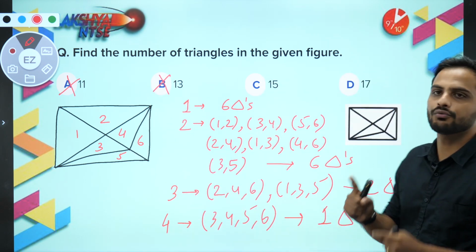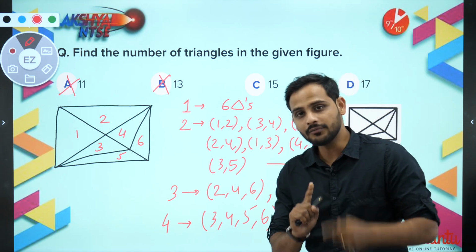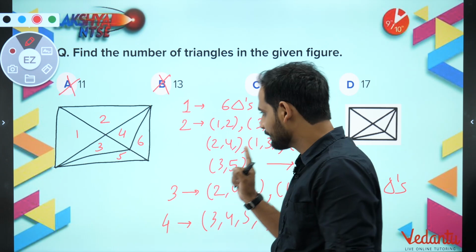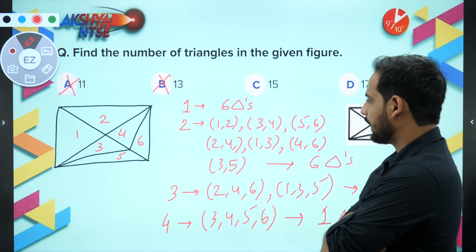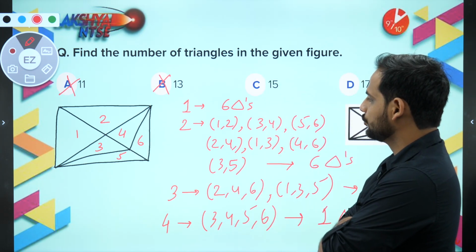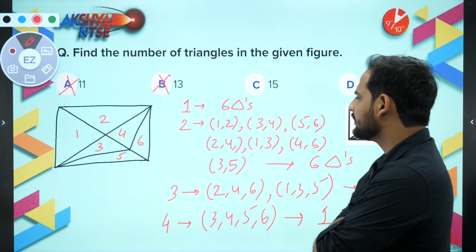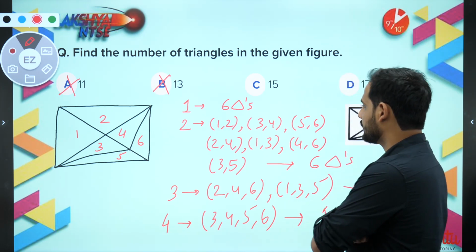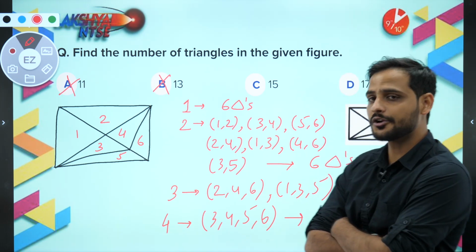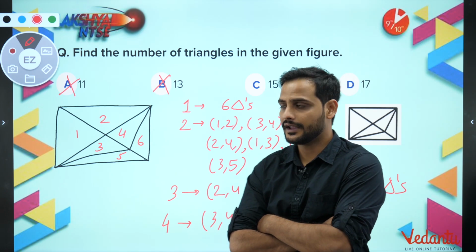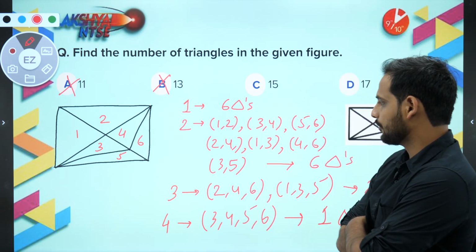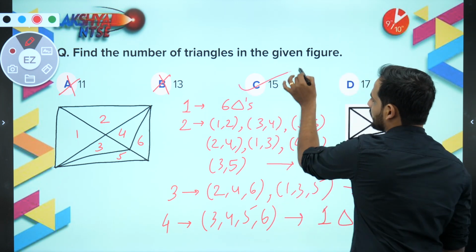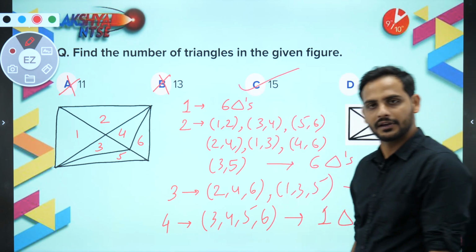Now let us try to look for one more triangle. If any one more triangle is there, I can say 17 is the correct answer, because 16 is not here, right? So now if you look here carefully, you will see that there is no other possibility. You cannot combine 5 figures and get a new triangle. But it is very important that you look at each and every possibility of 1, 2, 3 and 4. So we can see that we cannot form any other triangle by combination of any more shapes. So 15 will be the correct answer.